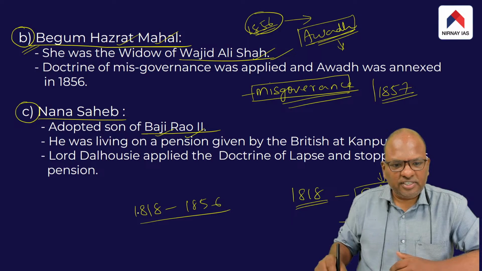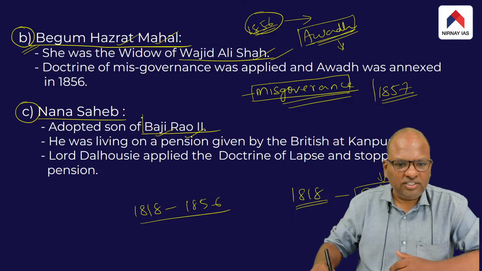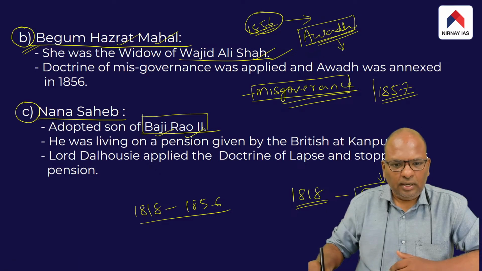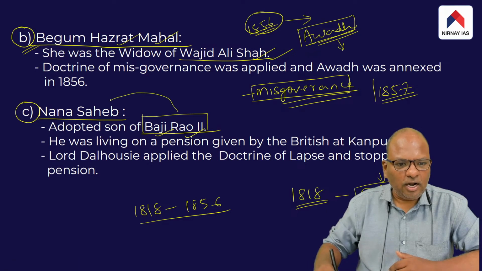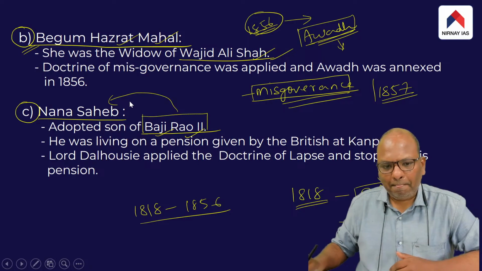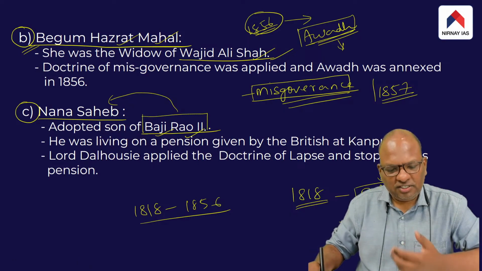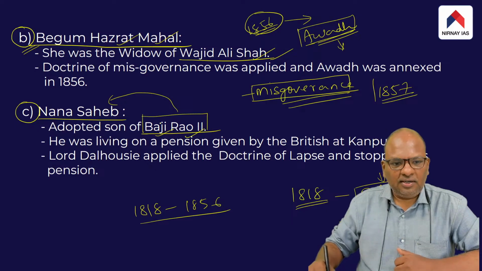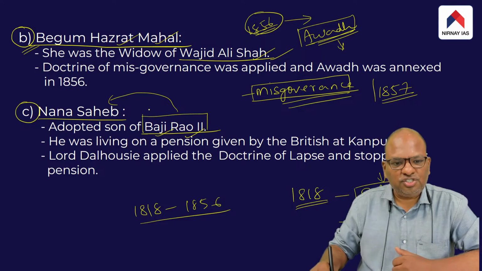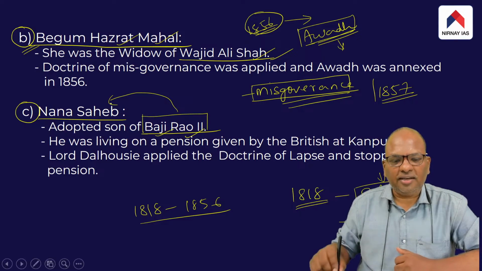But in 1856, what happened? The last Peshwa happened to be Baji Rao II, and Baji Rao II had an adopted son by name Nana Sahib. As long as Baji Rao II was alive, pension was paid. But the British stopped paying pension to Nana Sahib.